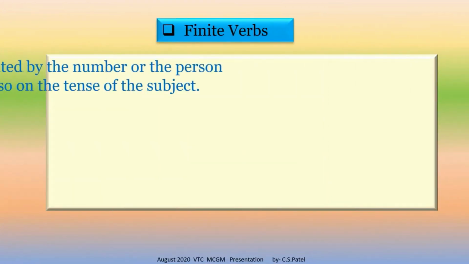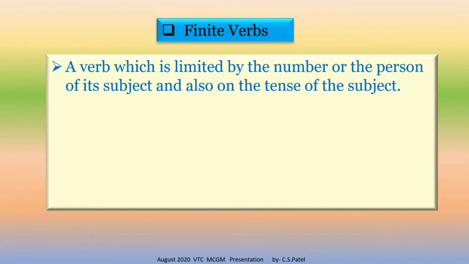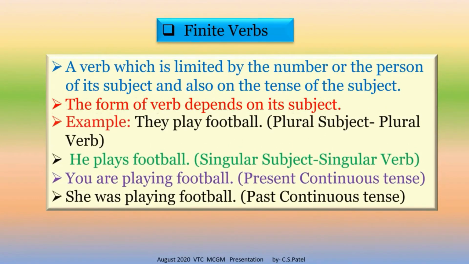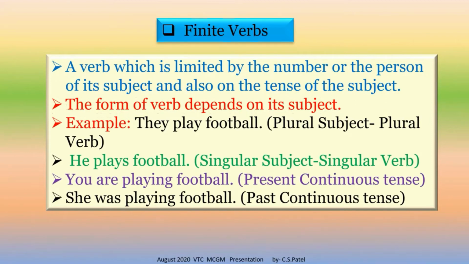Finite verbs. A verb which is limited by the number or the person of its subject and also by the tense. See students, the form of the verb depends on its subject. Now see the example. They play football. Plural subject, they. They is the subject and it is plural.